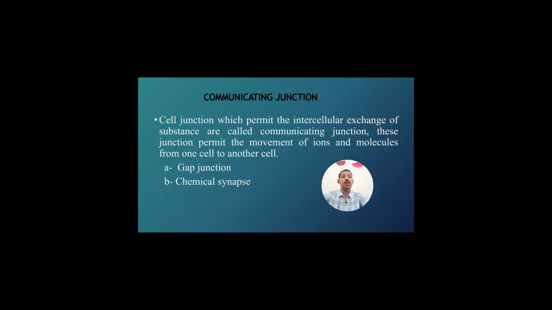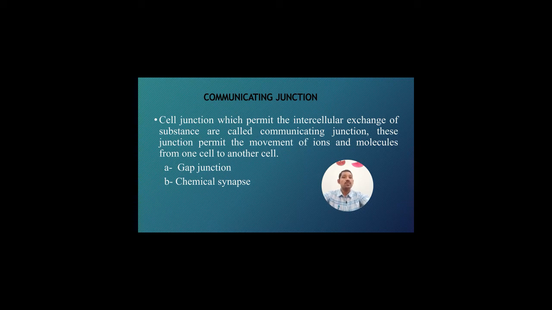There are some communicating junctions. In the previous slide we saw that the tight junction cannot permeate things from one side to the other side. The gap junction and chemical synapses are two types which can communicate properly, or we can say they allow permeation of molecules from one side to the other side.